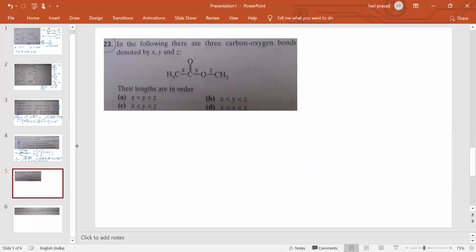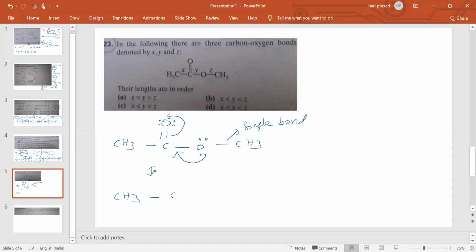In this case, what happens is CH3 C double bond O, with two lone pairs on this oxygen, and CH3. This one is a single bond. Now here resonance is possible. Due to resonance, what we will get is CH3 C O minus, here three lone pairs will be there, and double bond O plus, here CH3 will be there.